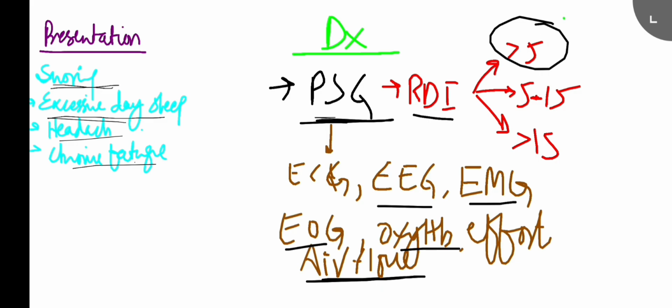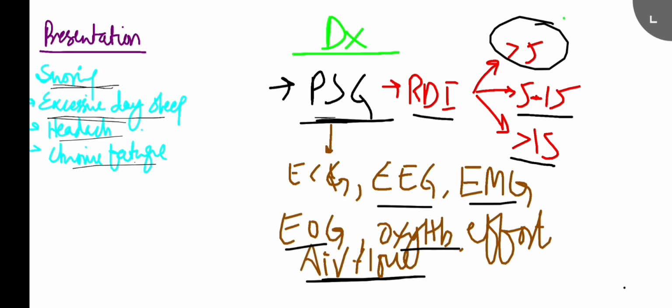Now, if the RDI is between 5 to 15, a patient may qualify for CPAP, okay, if there are comorbid conditions: hypertension, coronary artery disease, or depression. And if that is greater than 15, this means that the patient qualifies for CPAP no matter whether the other things, coronary artery disease, depression, and hypertension, are there or not.